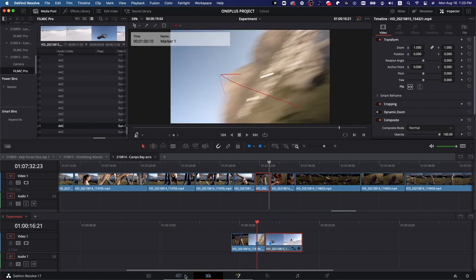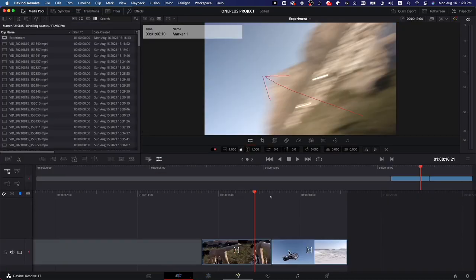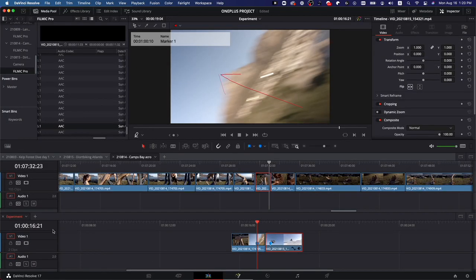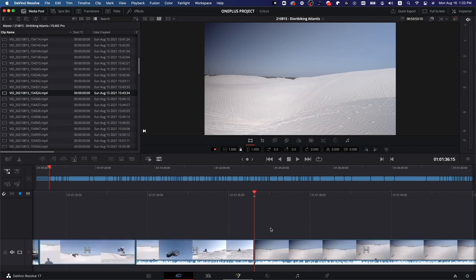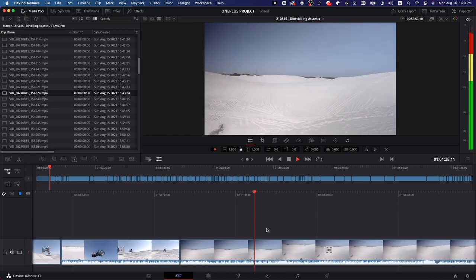So let's go back to the cut tab here. Now, because we have the new timeline selected, we're seeing the new one, the experiment timeline. So let's go back to dirt biking here. And I'm going to go back into the cut page here, and I'm just going to continue making my selects.